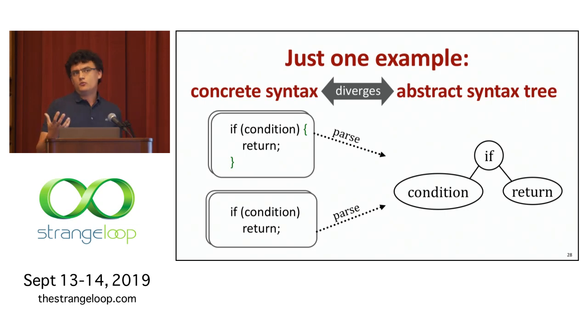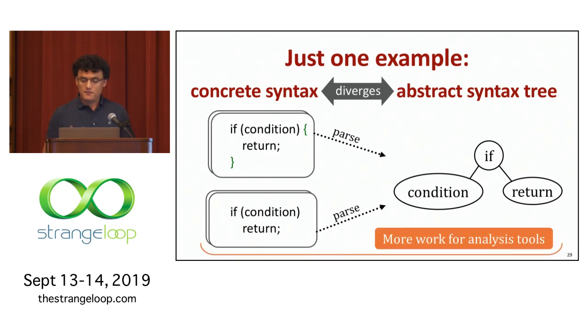And so there's this principle that the concrete syntax diverges from the abstract syntax tree, and that's not a desirable property if we care about changing code. What that means practically is there's more work for analysis tools, compilers, and so on, converting to this representation and giving it back. If you only had the AST here, which concrete syntax do you map back to? I'm not saying that we should not have ambiguous or different concrete syntax. I'm only pointing out that the choices that we make in languages that are convenient sometimes or more readable have implications and consequences in the underlying tools.